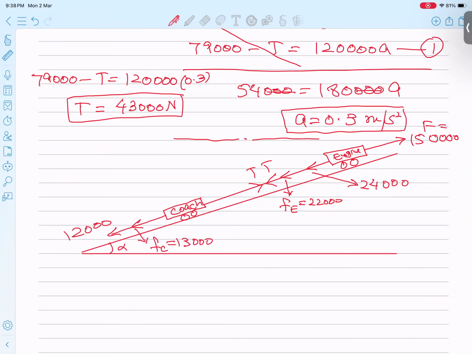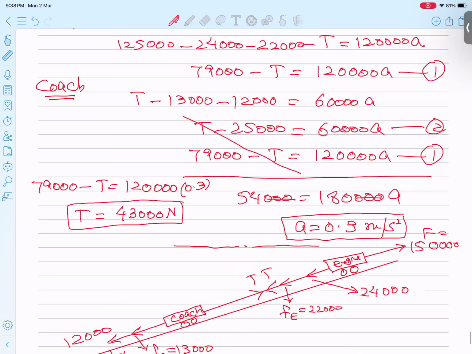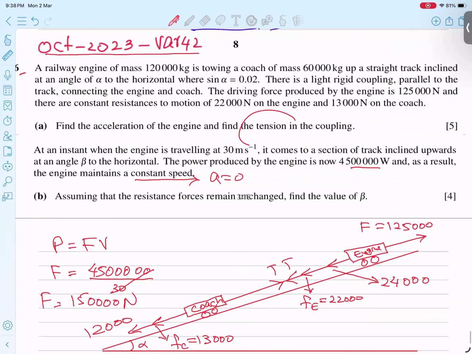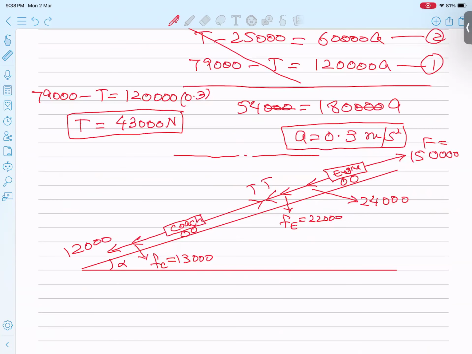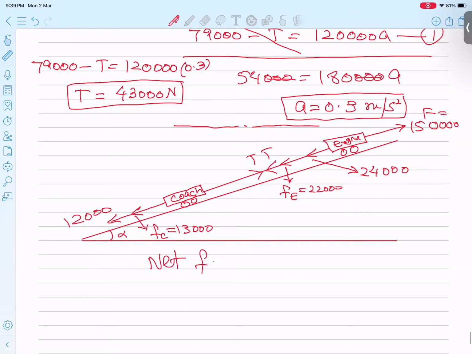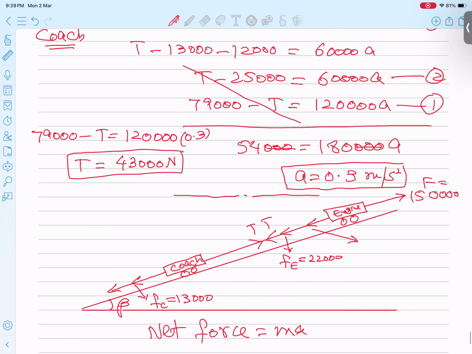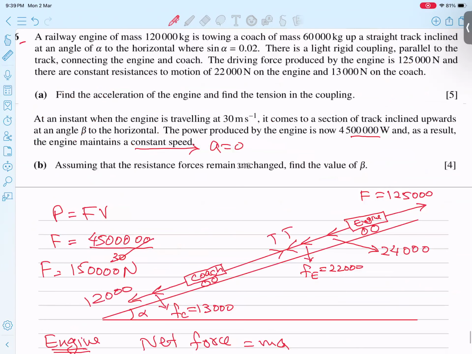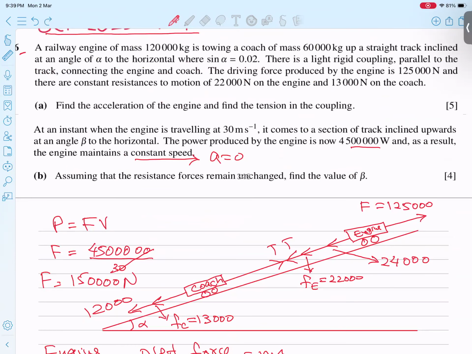Now the interesting part: because there is no acceleration, tension is not required, so I will not make two equations. I will treat everything together as one system. The formula is net force equals ma, and the angle is now beta. But the weight component will change as well, because the weight component is mg sine beta. So I'm writing again: the mass of the engine is 1.2 with 4 zeros, g is this, and sine beta.